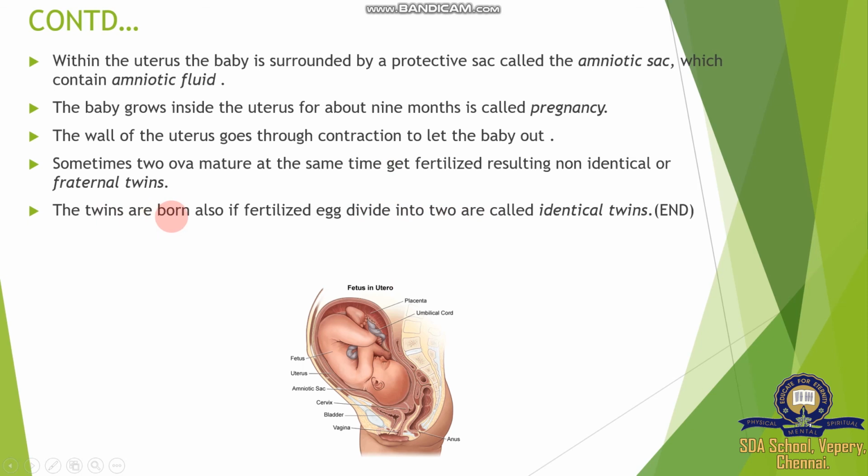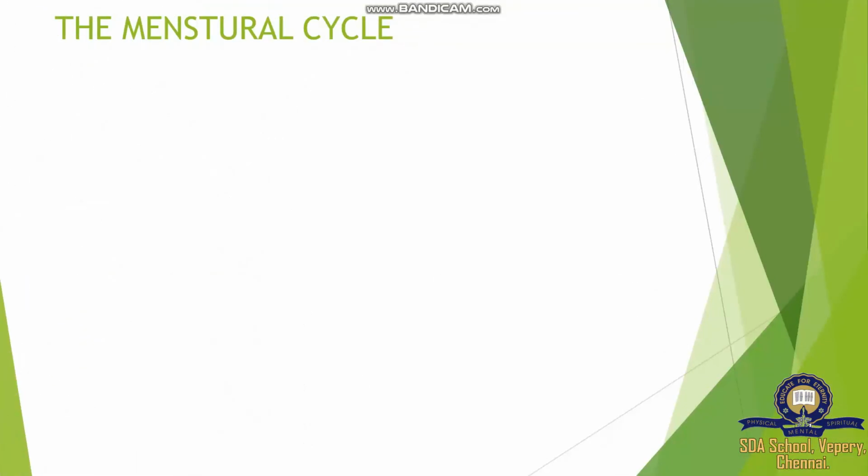Okay, so the twins that are born when a fertilized egg divides into two are called identical twins. Here there are two ova. Okay, so this comes under pregnancy and child formation. Okay, next, the menstrual cycle.